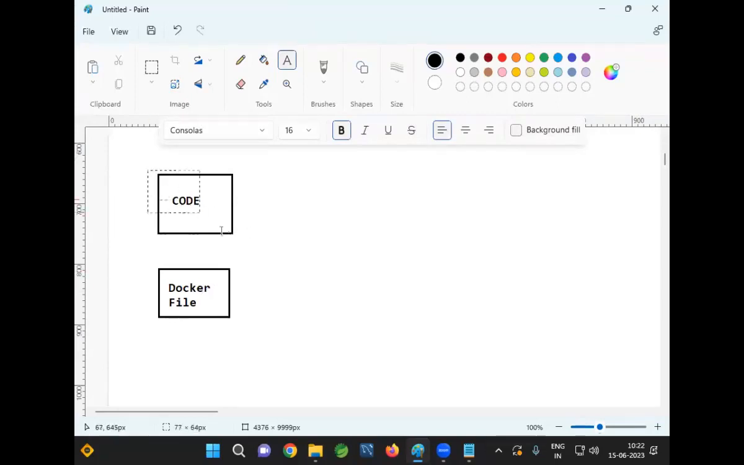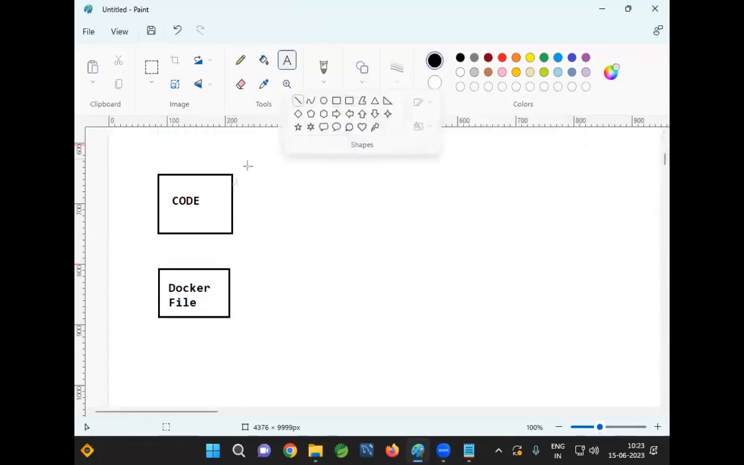Okay, the code will be available. We will write the code. We will package our code as a jar file or war file. Along with that code, we are going to create one Dockerfile in the project. That Dockerfile contains instructions to execute our application. What softwares are required to execute our application, we are going to specify in the Dockerfile.